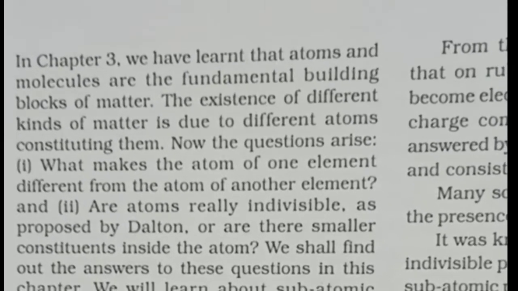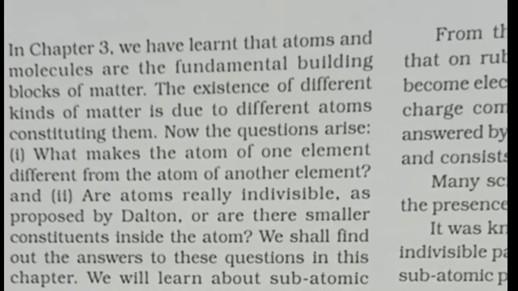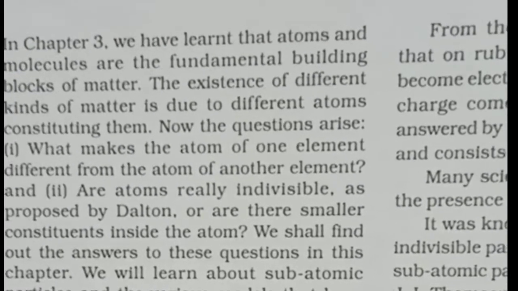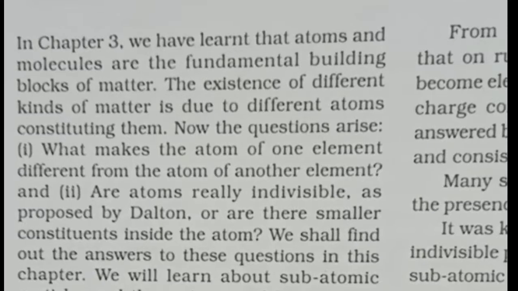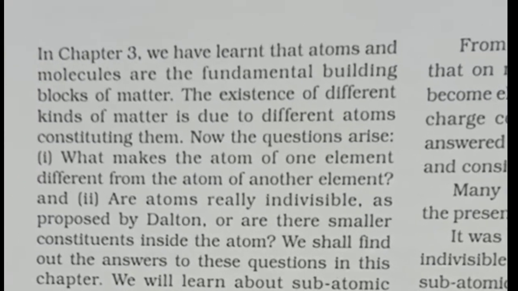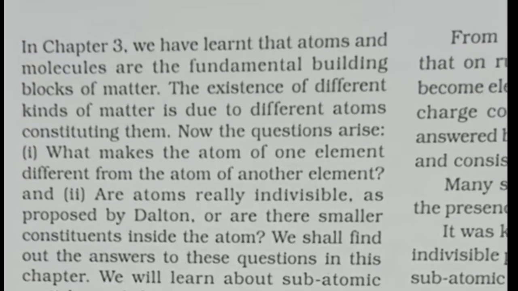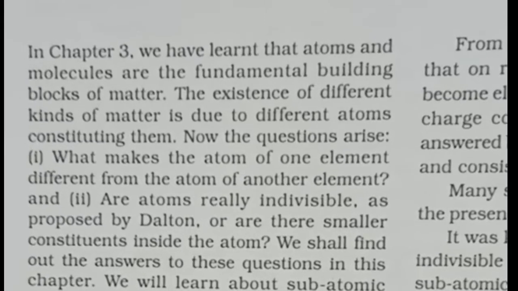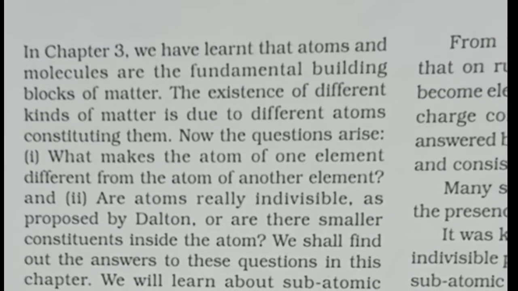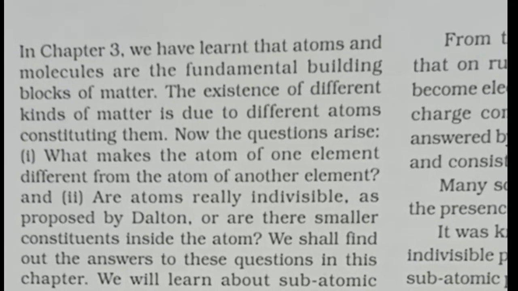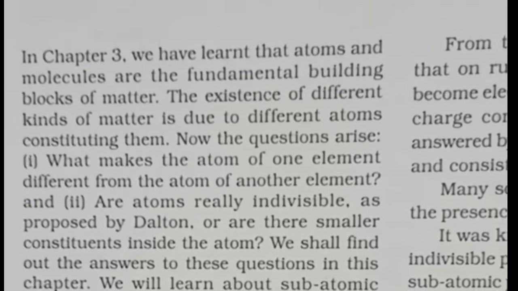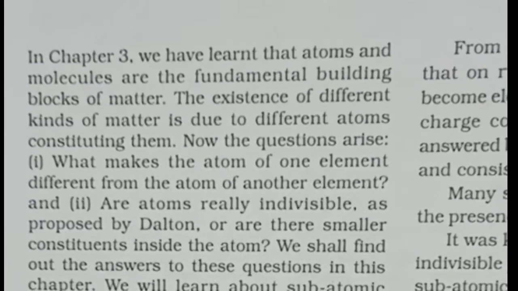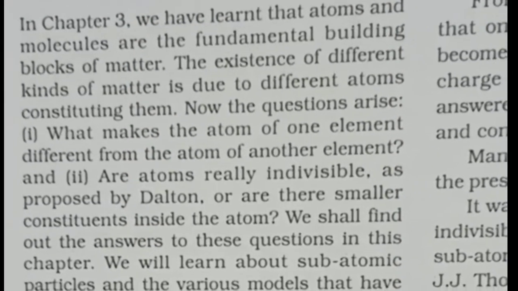And we have also studied that there are different types of elements. More or less 118 or 119 elements are known to us, and therefore there are 118 or 119 different types of atoms. Now the question is, what makes an atom?